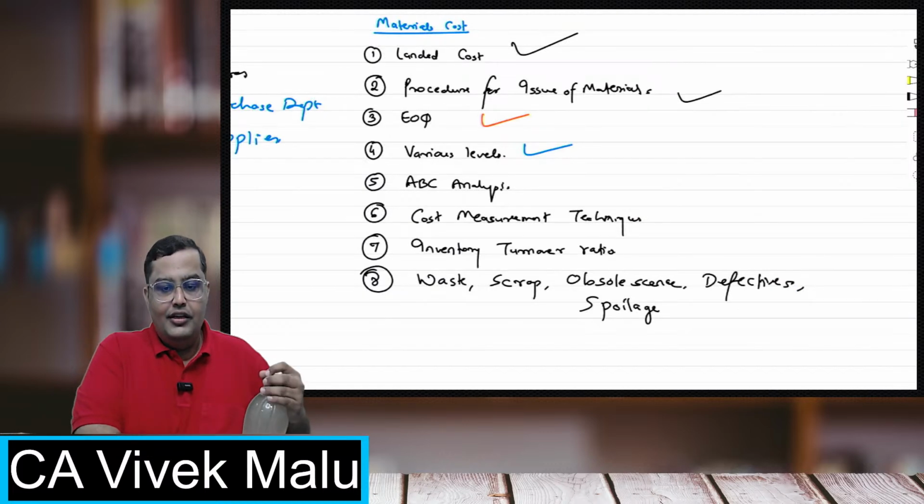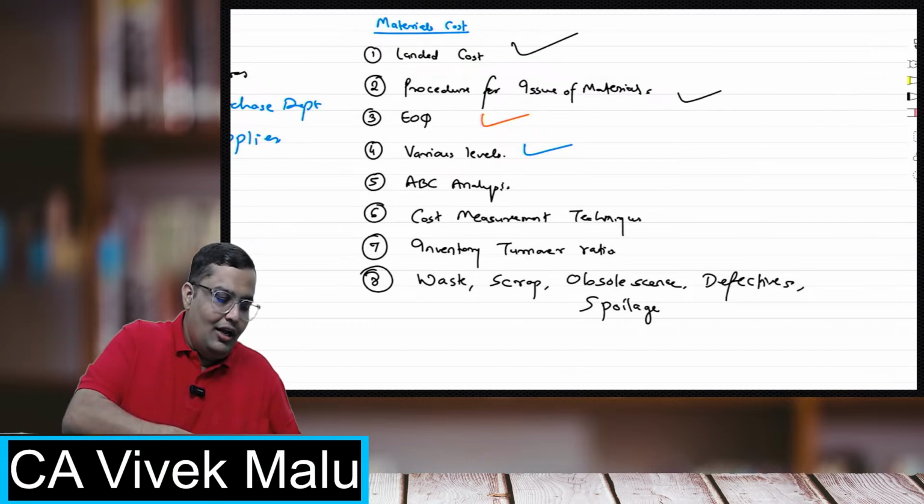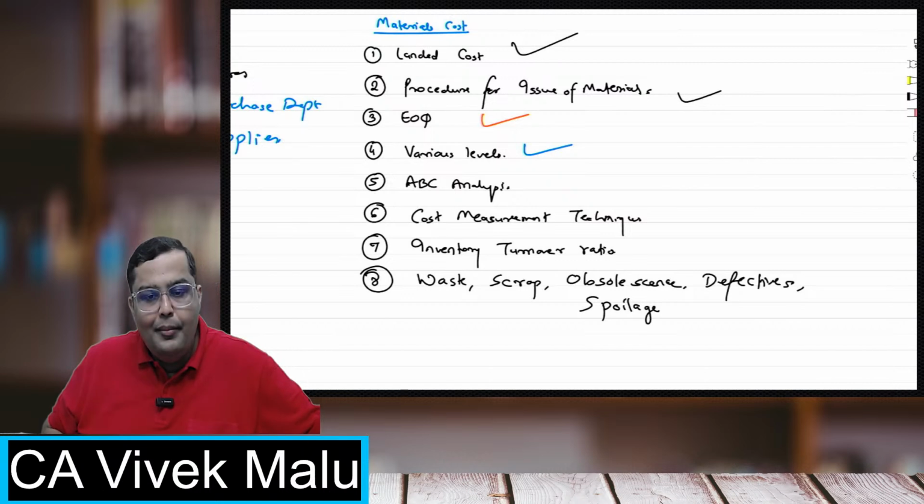You all know that EOQ is there. EOQ is one quantity. Then you have the reorder level. You have the maximum level. You have the minimum level, right?